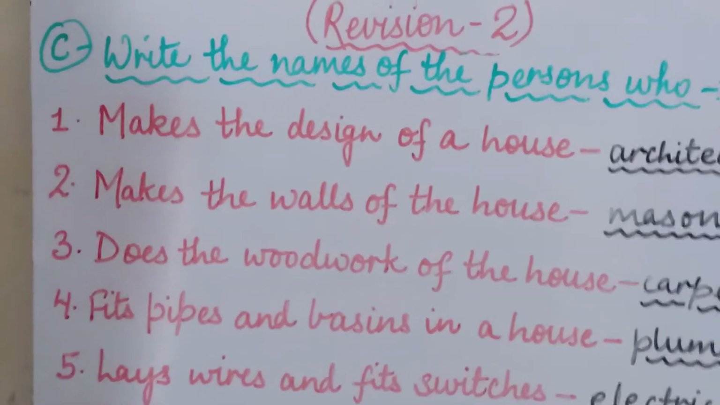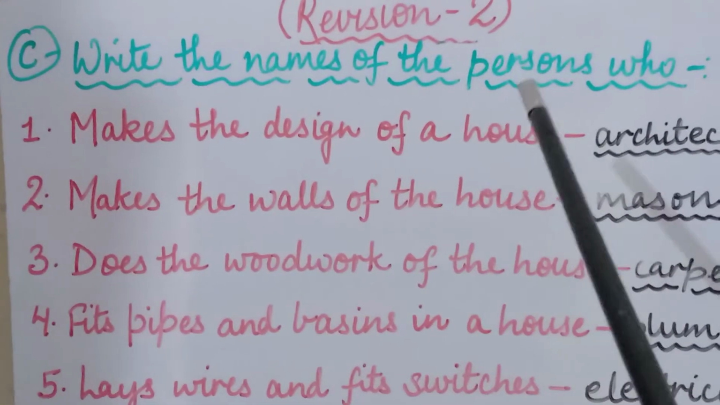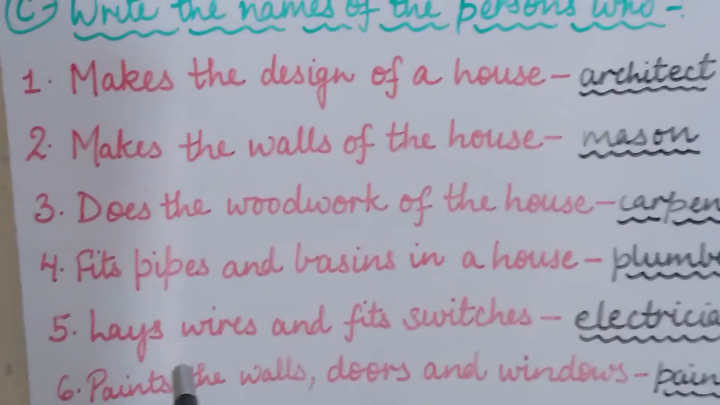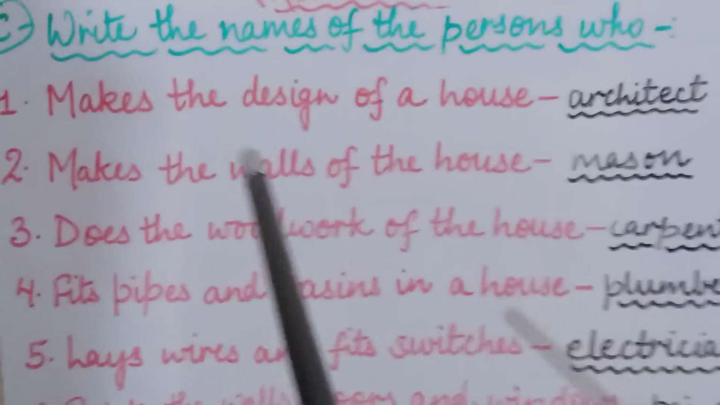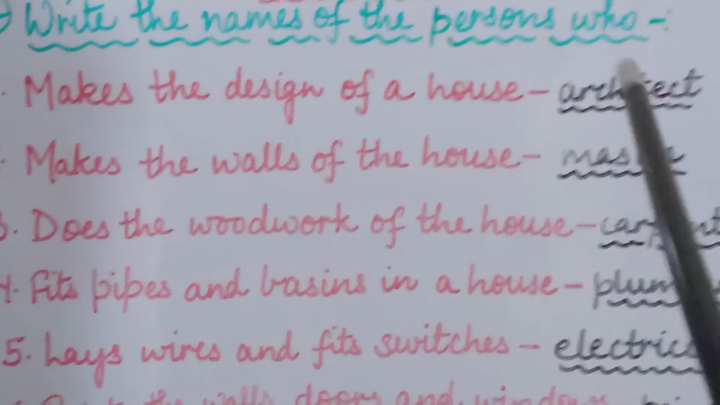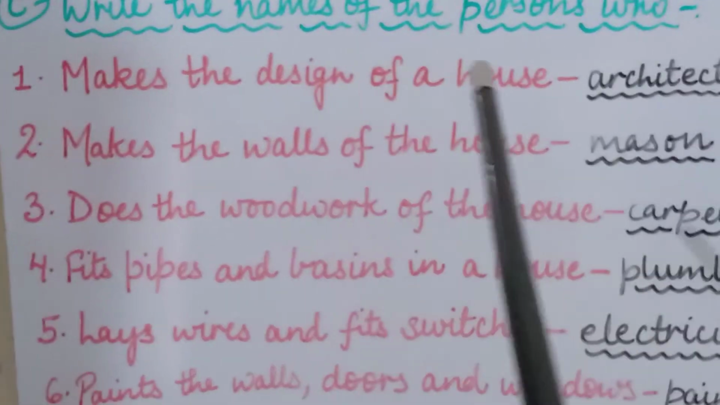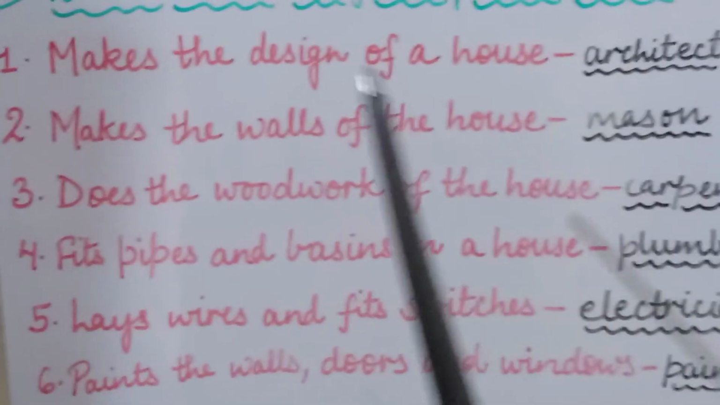Now coming to the last part, children, that is the C part. Write the names of the persons who... Okay, now here I will give you some clues again, and from these clues you have to make out which person does this work, okay, to make a house. Is that clear? इस सेंटेंस को आपको पढ़ के ये बताना है कि कौन सा पर्सन क्या काम करता है.